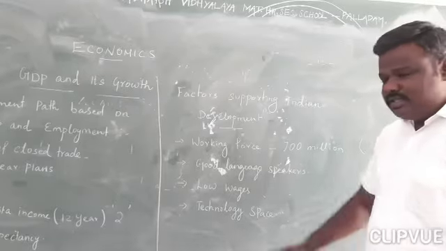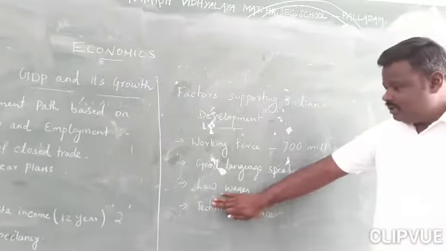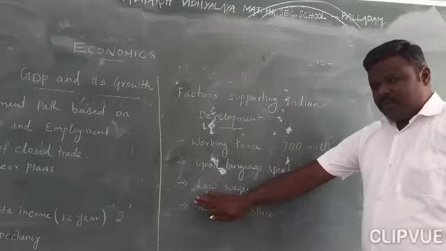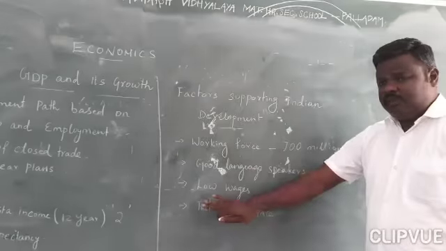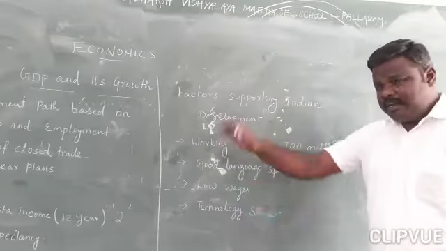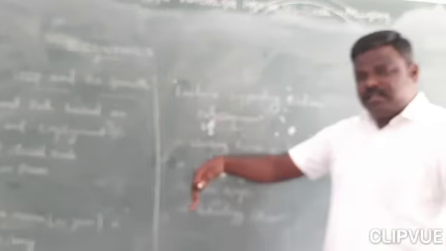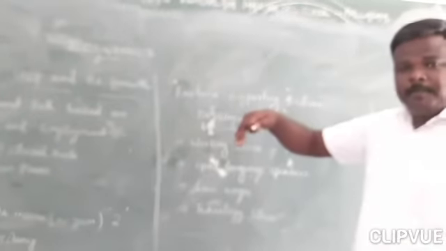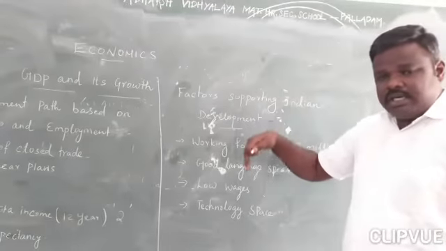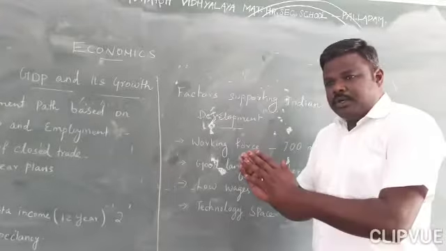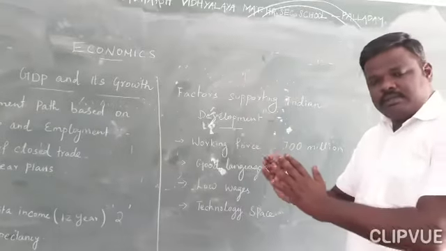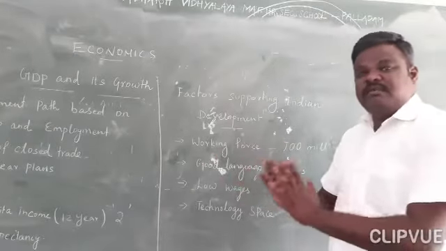And low wages, this is very important. In India, we receive lower salaries at all levels compared to other countries. When a foreign industry starts here, the main purpose is to reduce expenditures, especially wages.